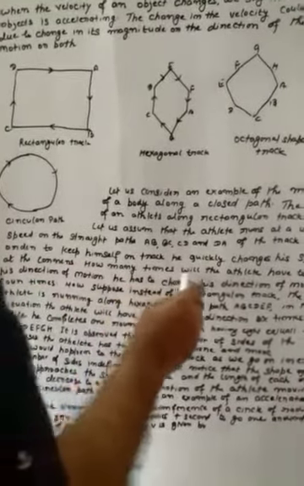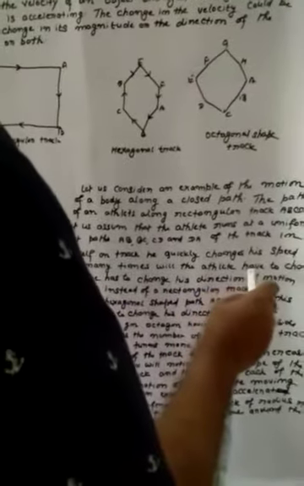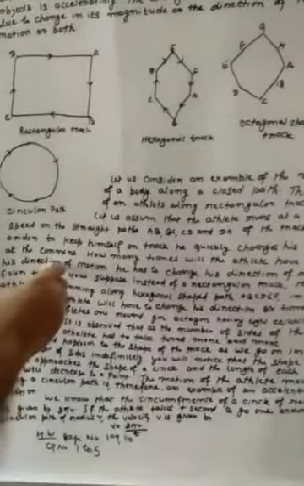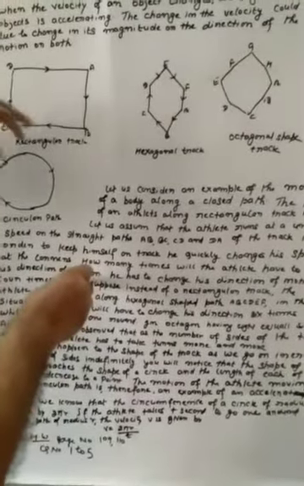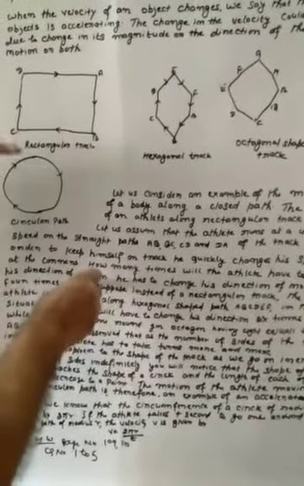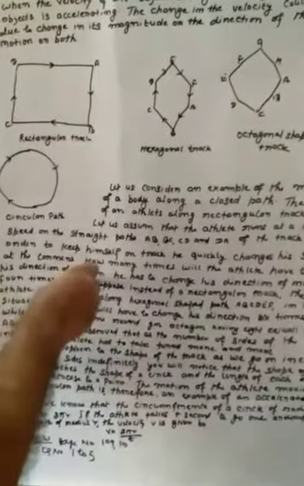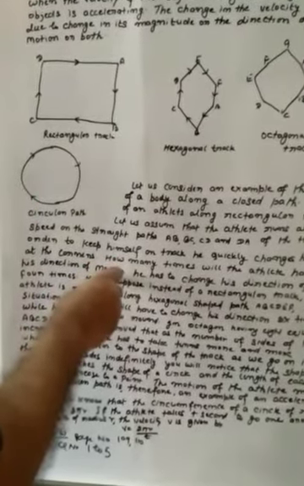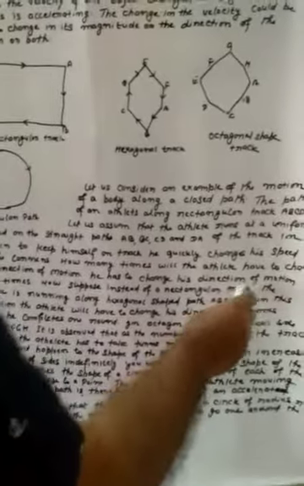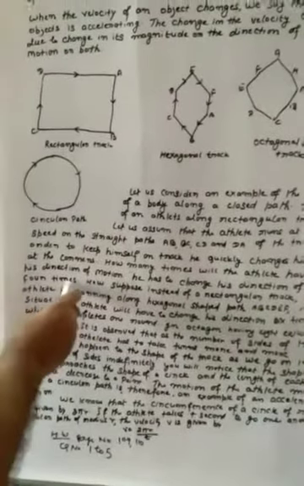How many times will the athlete have to change his direction of motion? In this, there are 4 corners. He is running in a straight line, but he has to turn 4 times. So he has to change his direction of motion 4 times.